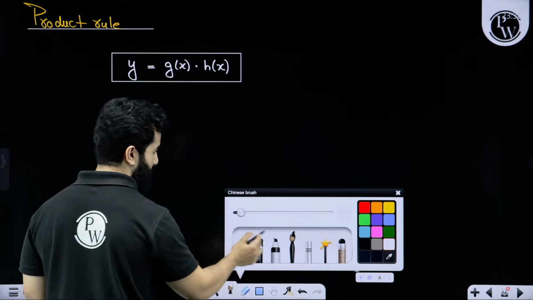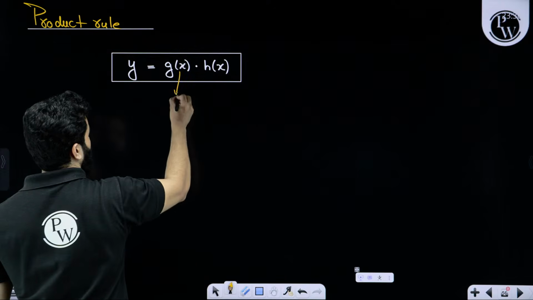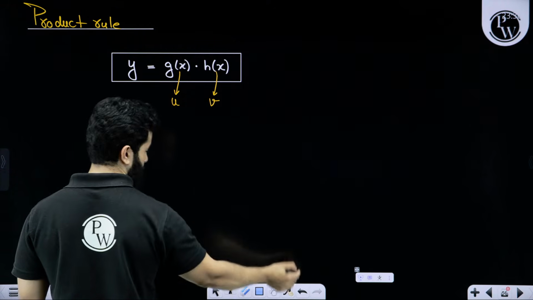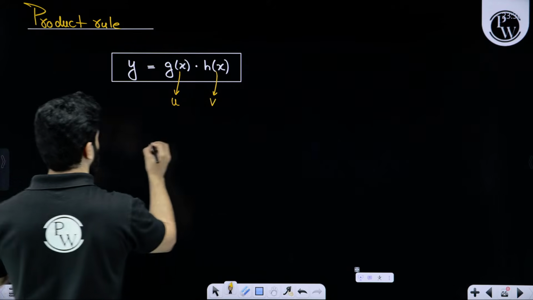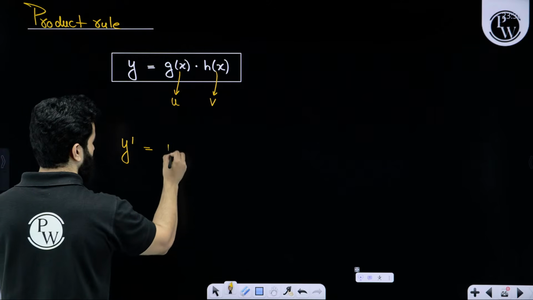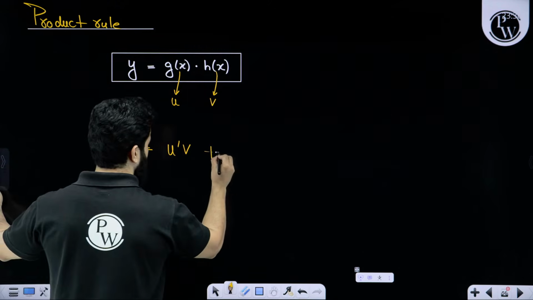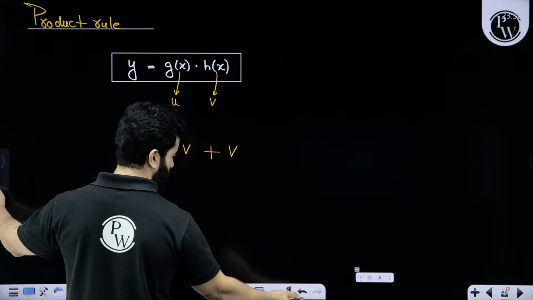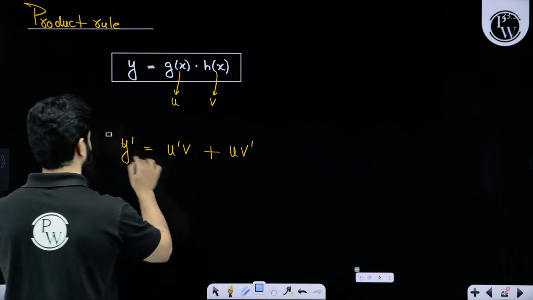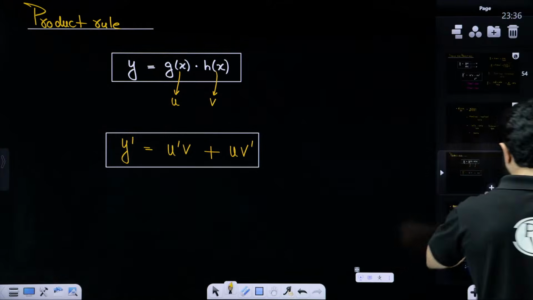Let's say this is the first function u, this is the next function v. So the product rule says y dash, you are going to write it like: differentiate the first function, write the second function as it is, plus write the first function as it is, and write the derivative of the second function. This is the product rule. Let's see some examples.